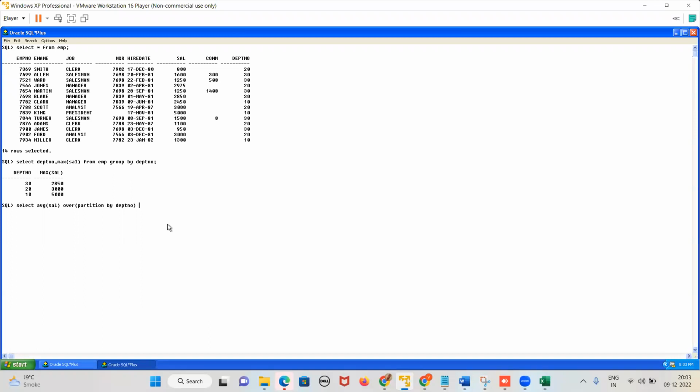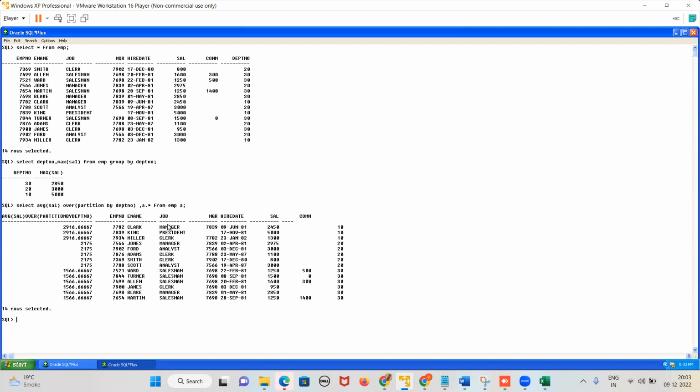And if I want all the columns, I can use A dot star, and I can use what? From EMP A. So this is called as what? Partition by. Where is the partition by? This is one partition, 10, 10, 10. This is one partition, and this is the average salary 20, 20, 20. This is one partition, average salary 30, 30, 30. Am I clear till this much? Yes, sir. Any doubts, anyone?